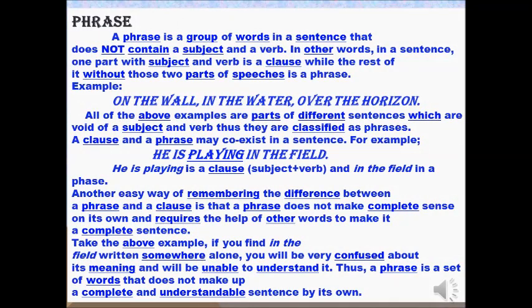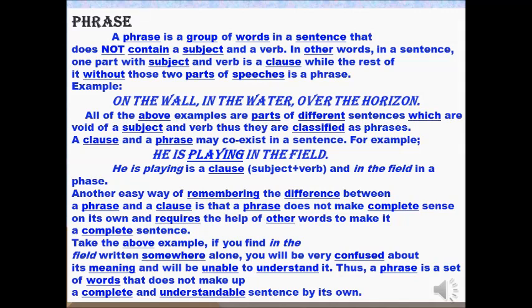Phrase. What is a phrase? A phrase is also a group of words in a sentence, but it cannot give a complete meaning because it doesn't have a separate subject and a verb. In other words, in a sentence, one part with a subject and the verb is a clause, while the rest without those 2 parts of speech is called a phrase.